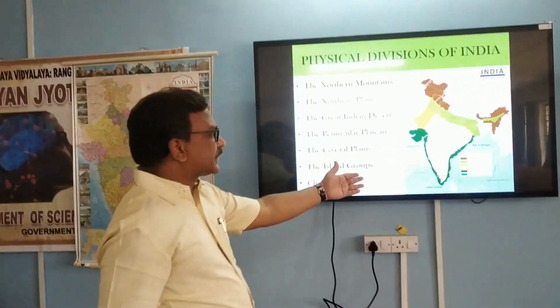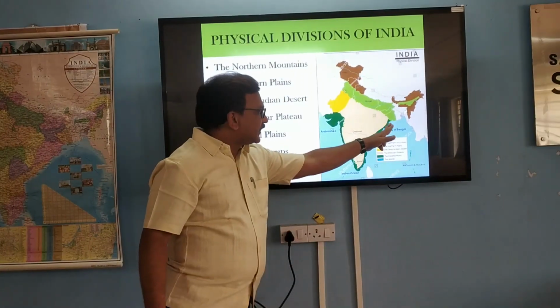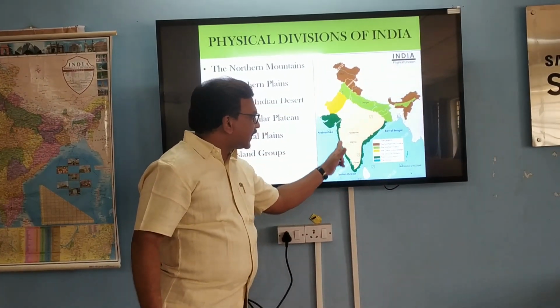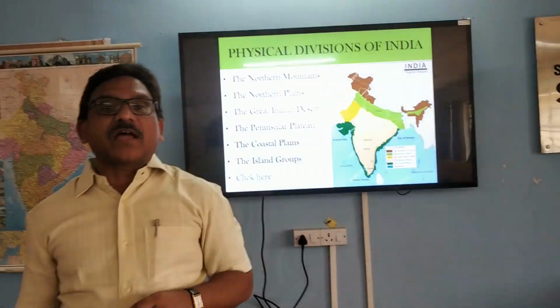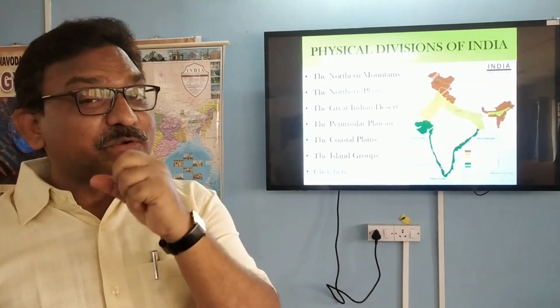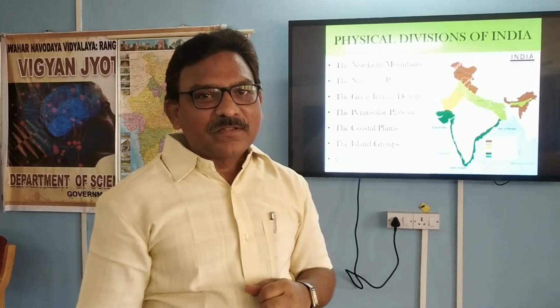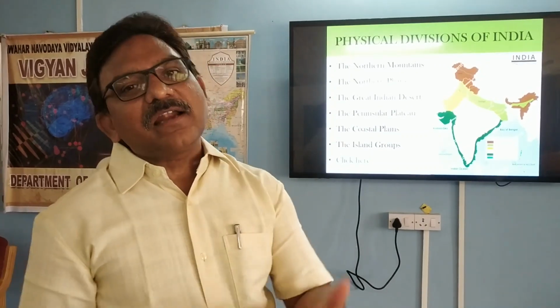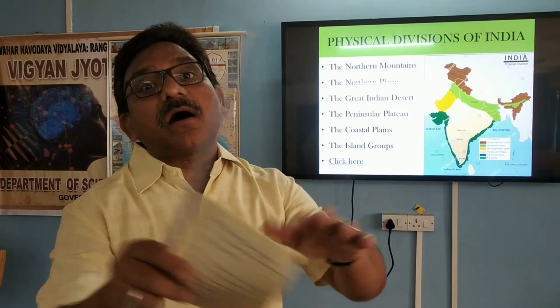You can look at the map also here. The green color, are you able to observe? The green color, the eastern coastal plain and the western coastal plain. Okay. Island groups. When you talk about island groups, we have two island groups. What are the two island groups? One is, you might have heard, Andaman and Nicobar Islands. And the second one, the Lakshadweep Islands. Andaman Nicobar Islands and the Lakshadweep Islands. These are the two groups of islands which come as a part of our country.